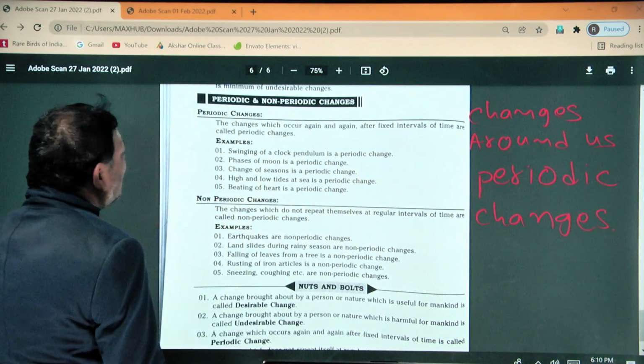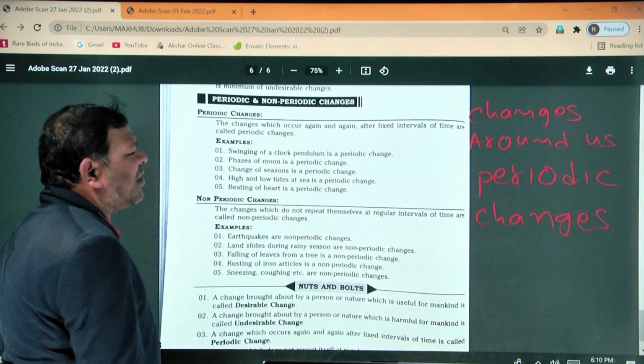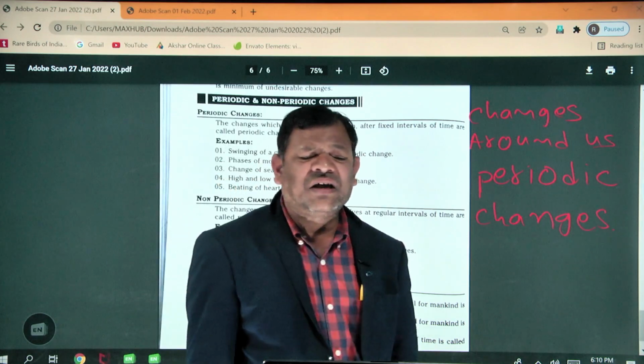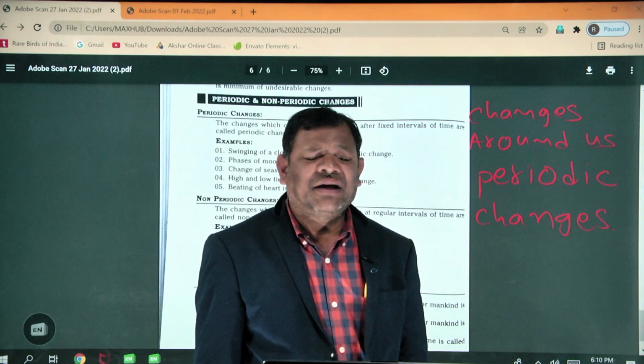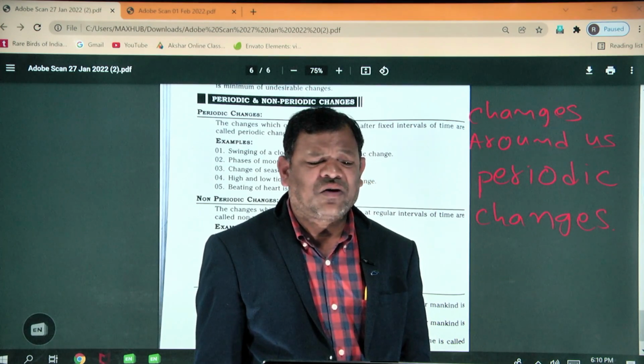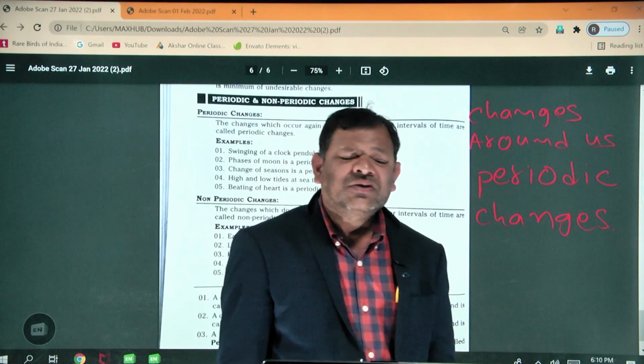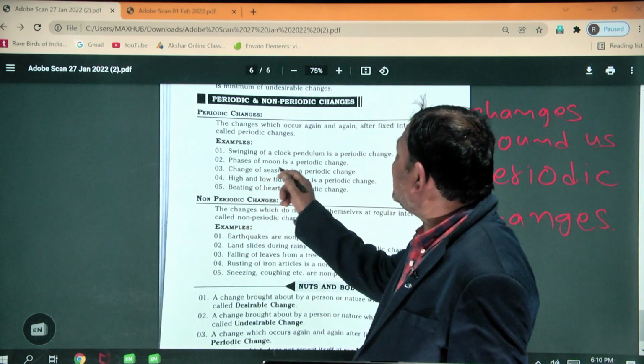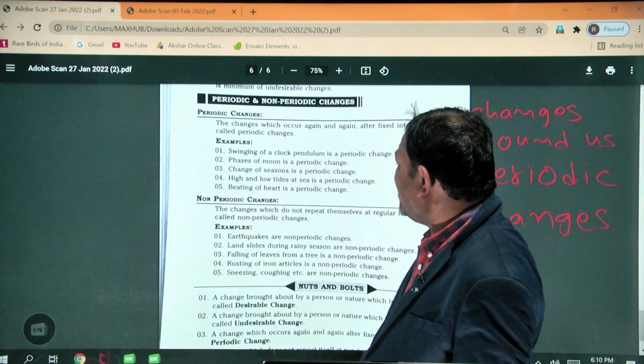Second example: phases of the moon are periodic changes. You know very well that every month we have 15 days of Amavasya and 15 days of Paurnami. So phases of the moon are also periodic changes.